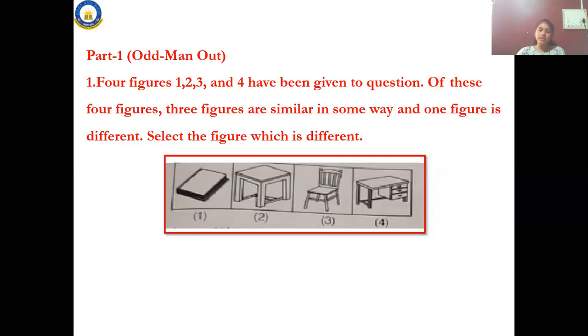Observe the figure carefully now. The first one is a book. The second one is a table, and then a chair, which is also made of wood. The fourth one is also made of wood. When compared to the second, third and fourth ones, the book is made of paper. So what you have to do is take that out. That is called odd man out. This is how you have to solve the further problems in this chapter.